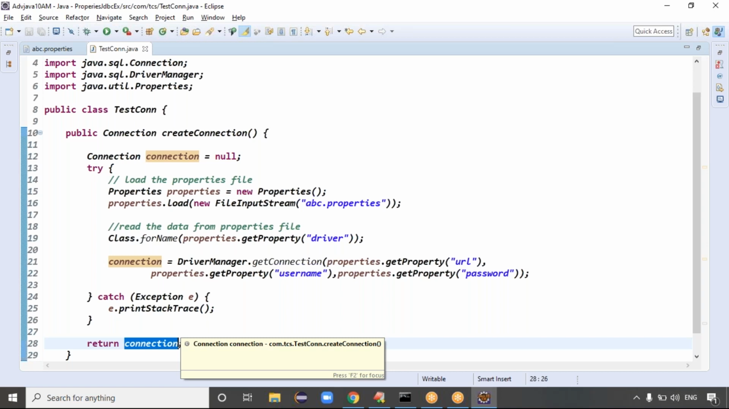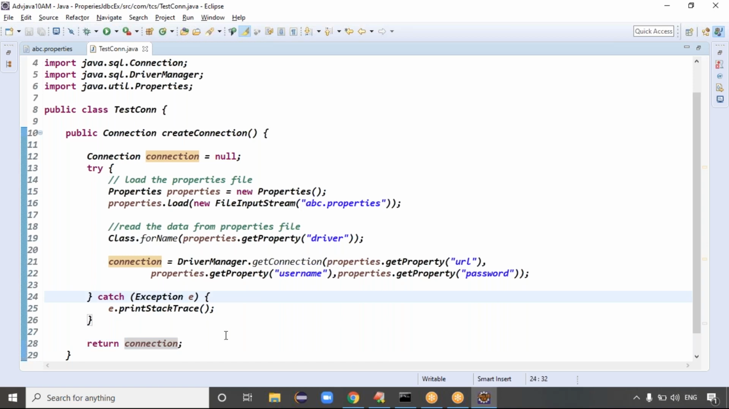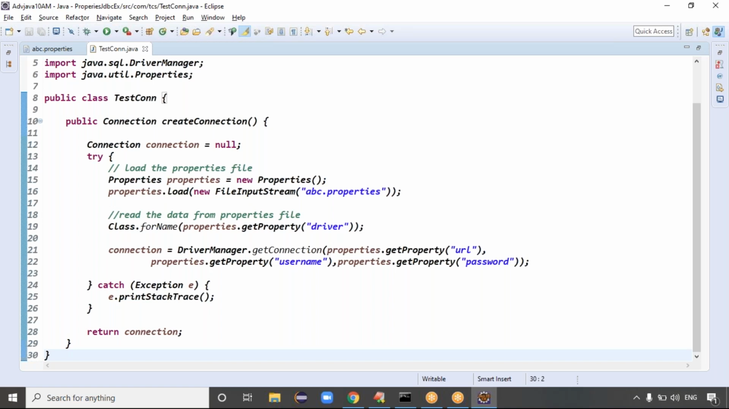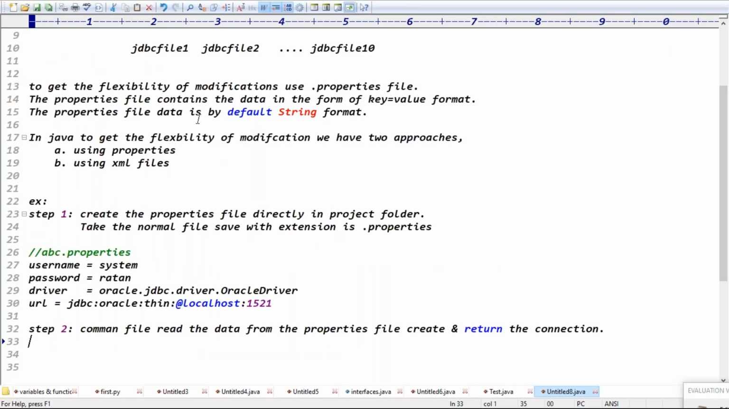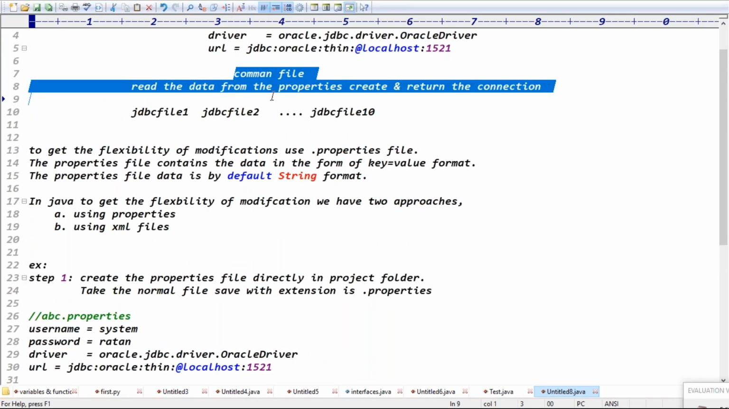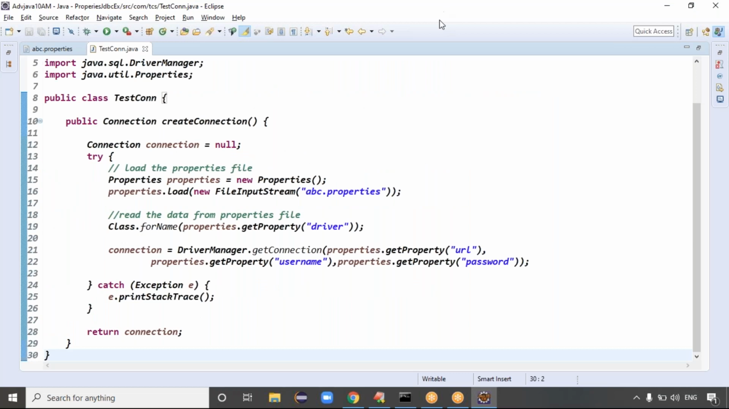Sir, one doubt. It might be silly. When I'm returning the connection here, internally it reads the data from the property file and creates the connection. So whoever uses this create connection, this return connection will be returned and the connection will be successful, right, sir? Exactly. And we'll create the next files like JDBC files, file 1 and file 2, two files. Those files will get the connection from this common file. So that will give some clarity, guys.